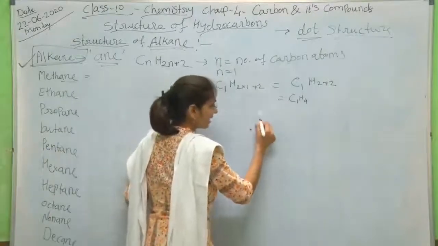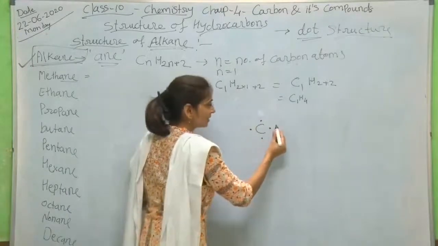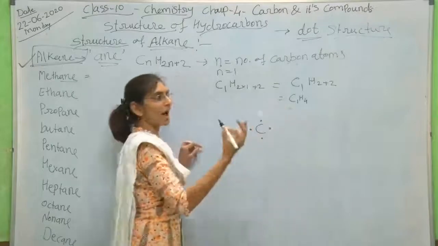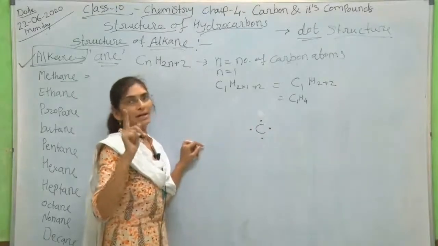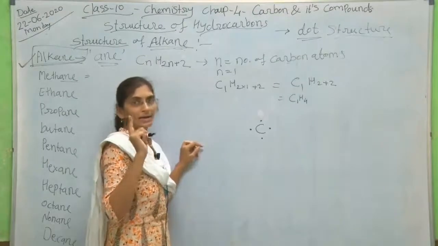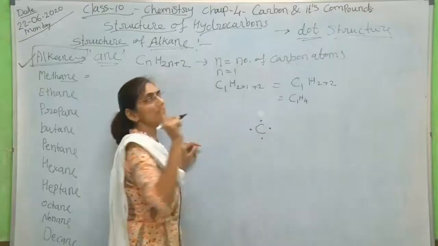So the 4 valence electrons will be shared with the 4 hydrogen atoms. As we know, hydrogen has only one electron in its valence shell, meaning its outer shell has only 1 electron.